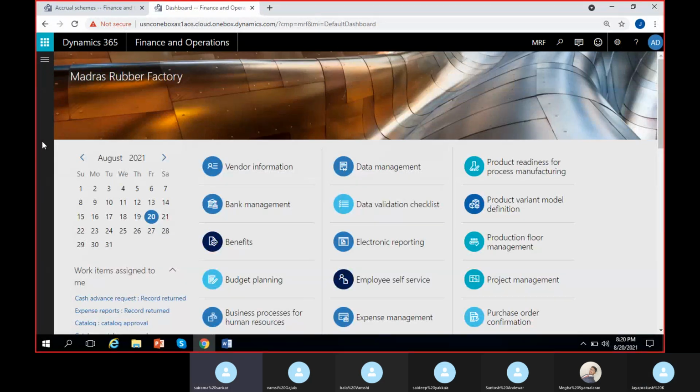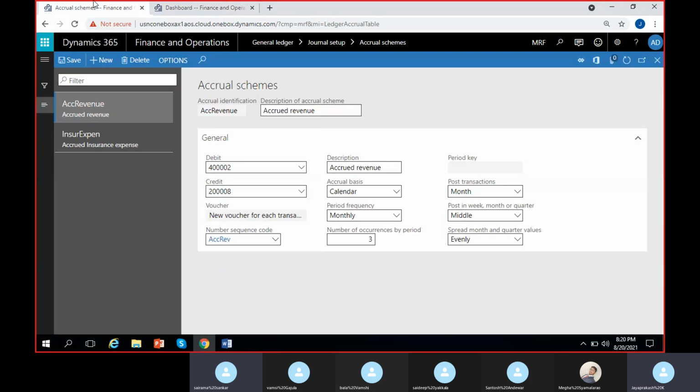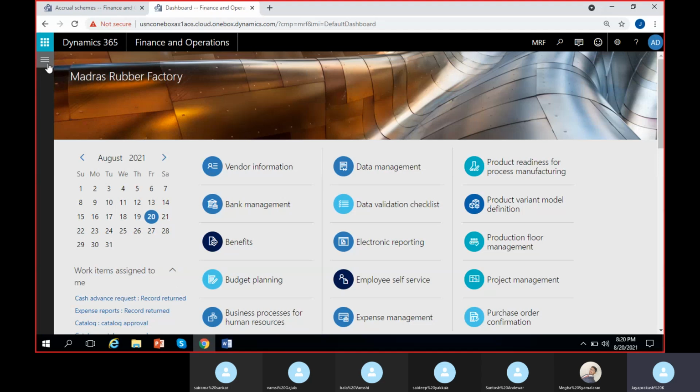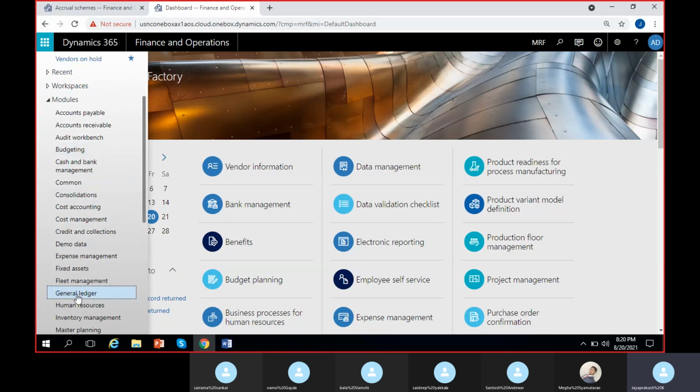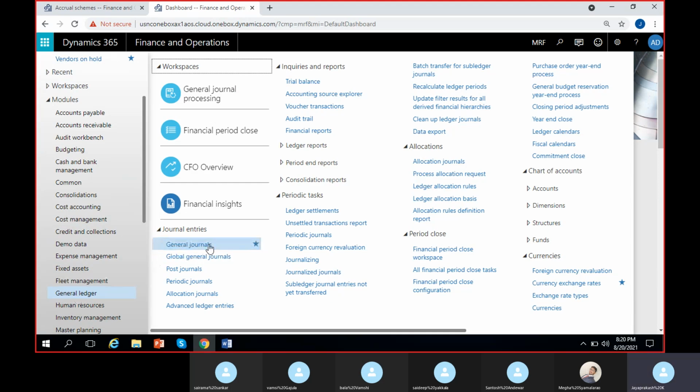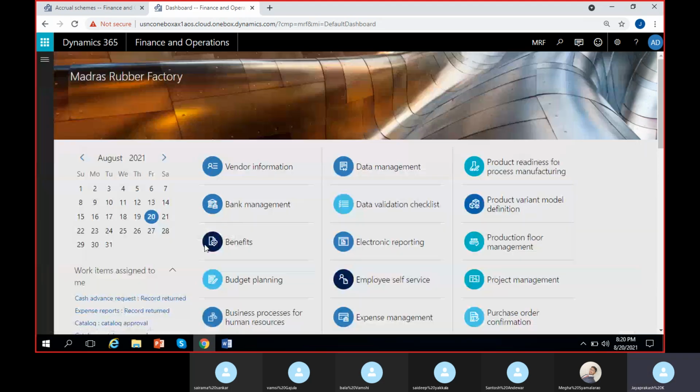Posting in general journals. Okay, after creating the scheme, we have to apply the scheme. So for that, we have to create a general journal on which we can apply the scheme. So I'm going to general ledger, general journals, click on general journals.